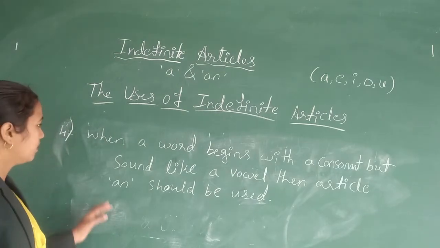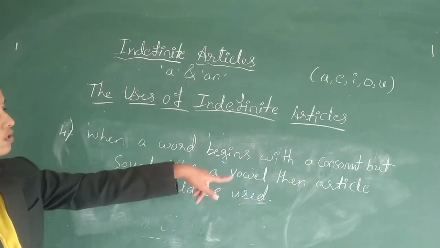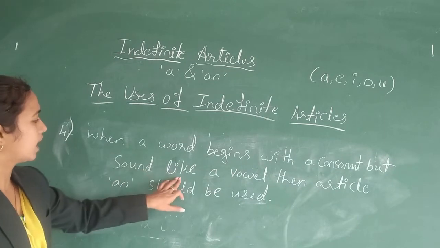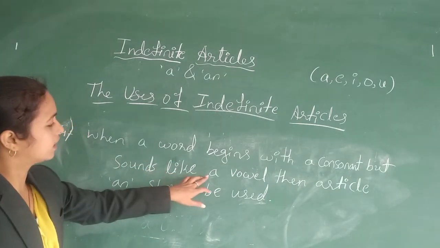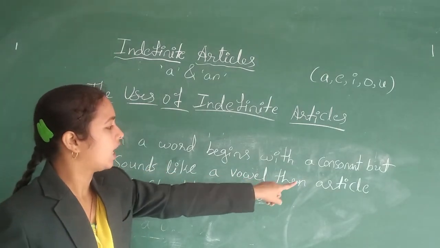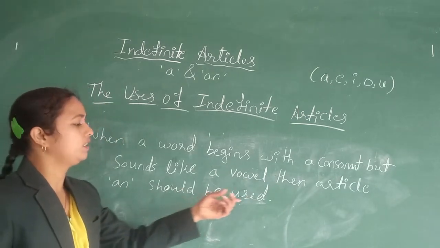So here, see, when a word begins with a consonant but sounds like a vowel, then article an should be used.